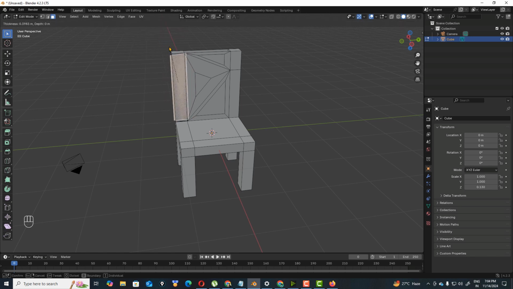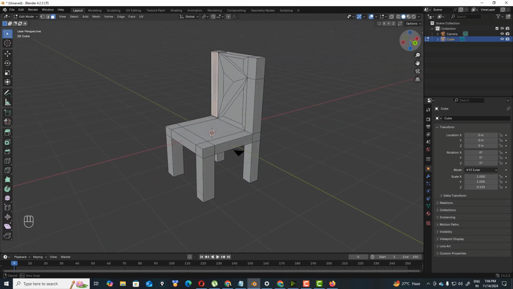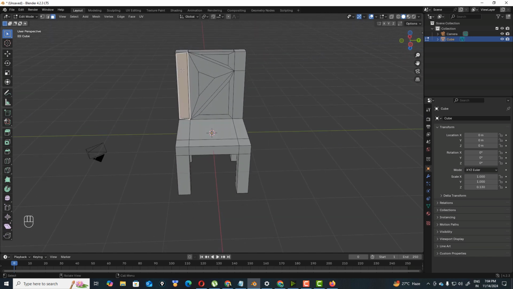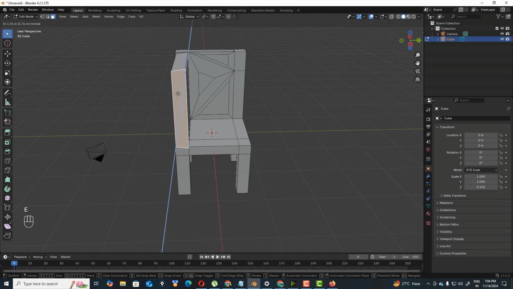So you can insert the faces here, and then extrude in the directions. You can insert like this. A face is actually inserted here.